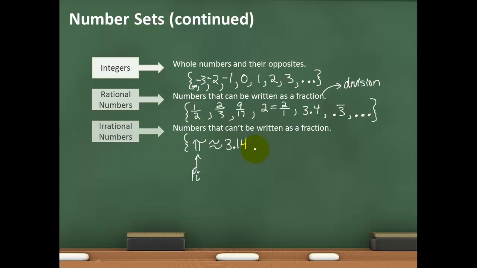We won't really use that in this course. We won't use irrational numbers too much in this course. I just want you to know that it is a number set. E is an irrational number. Square root of 2 is an irrational number. And there are so many more. All right. So these are all the number sets that are a subset of our real numbers.